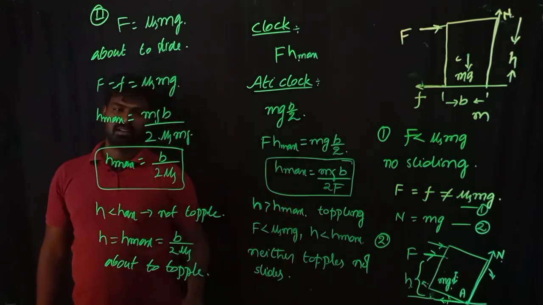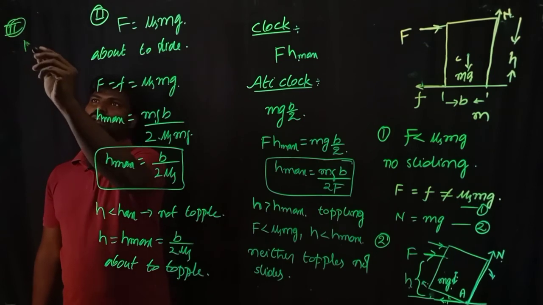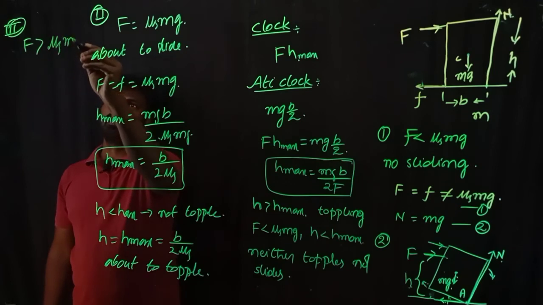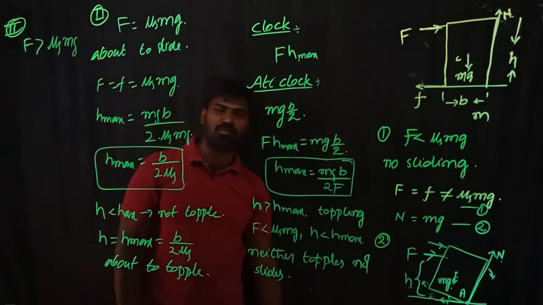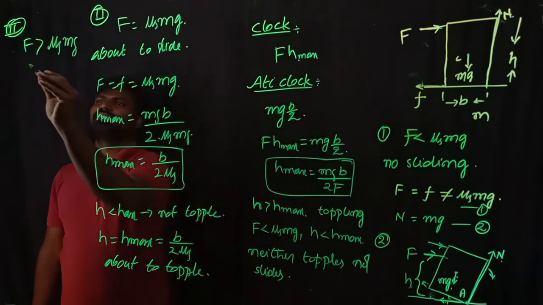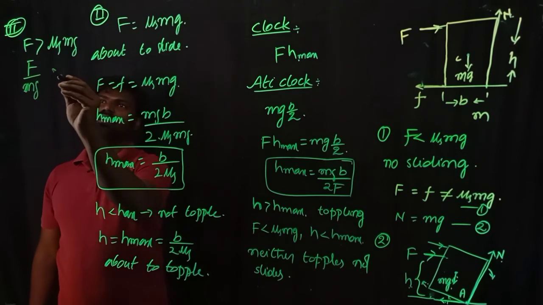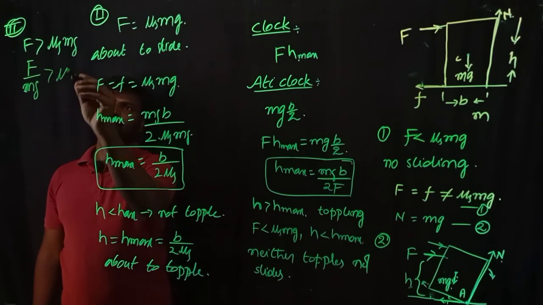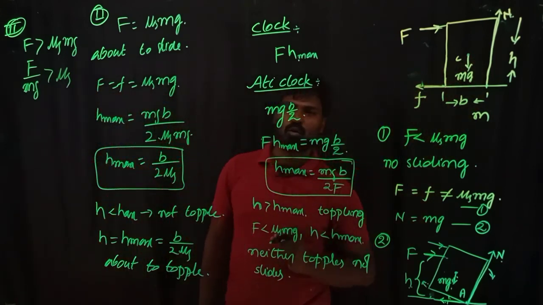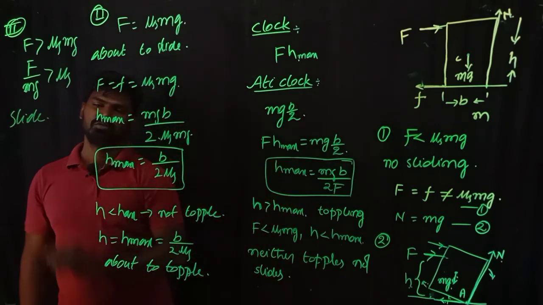The third and last case I would like to talk about is, what if the applied force magnitude is greater than mu s into small m into g? In some books it is written as F divided by m g being greater than mu s. Then what happens? When the applied force magnitude is greater than the limiting value, the body starts to slide.